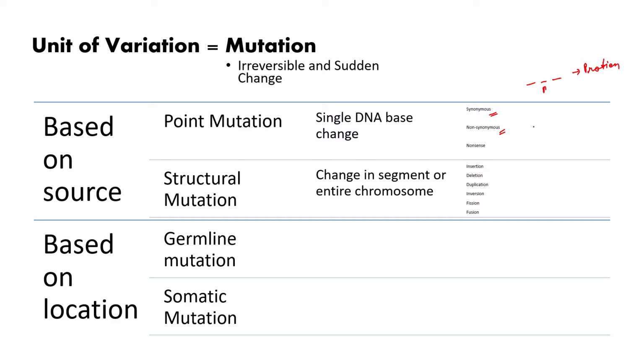Non-synonymous changes are those kinds of changes where a change in one single base pair changes the entire structure of the protein. So the protein is now new because there is a change of one single base pair. So these are sometimes deleterious, sometimes beneficial.